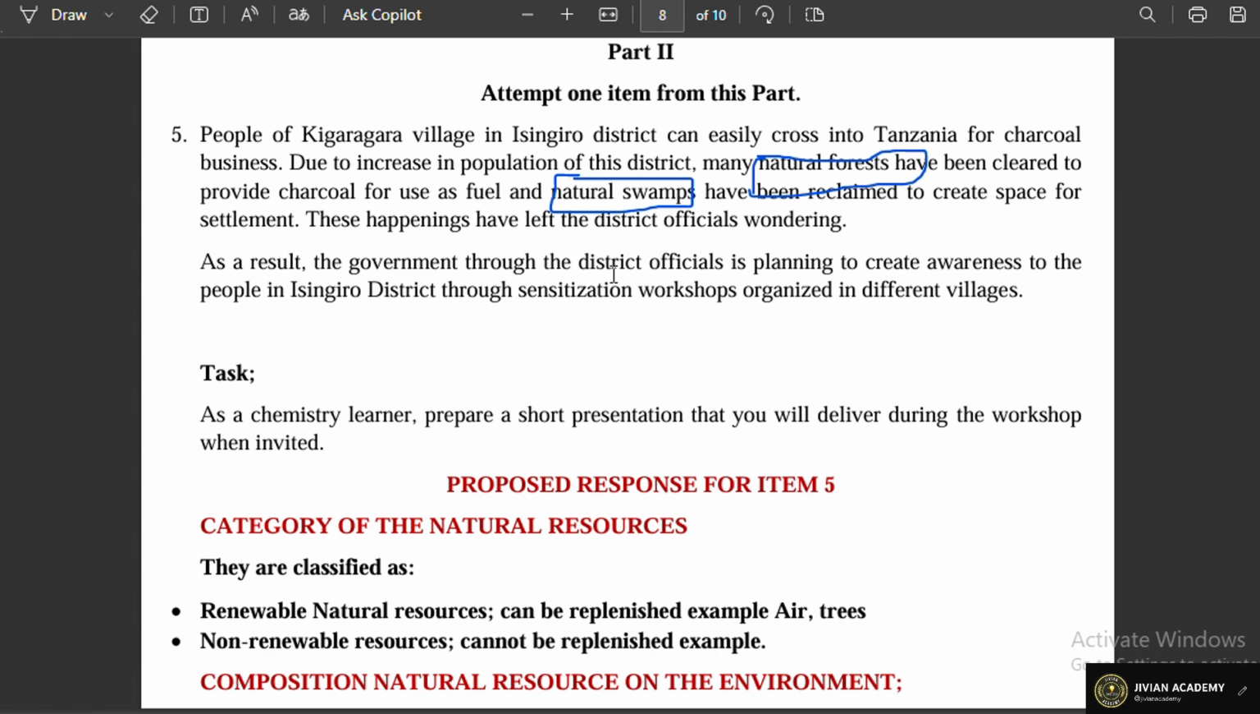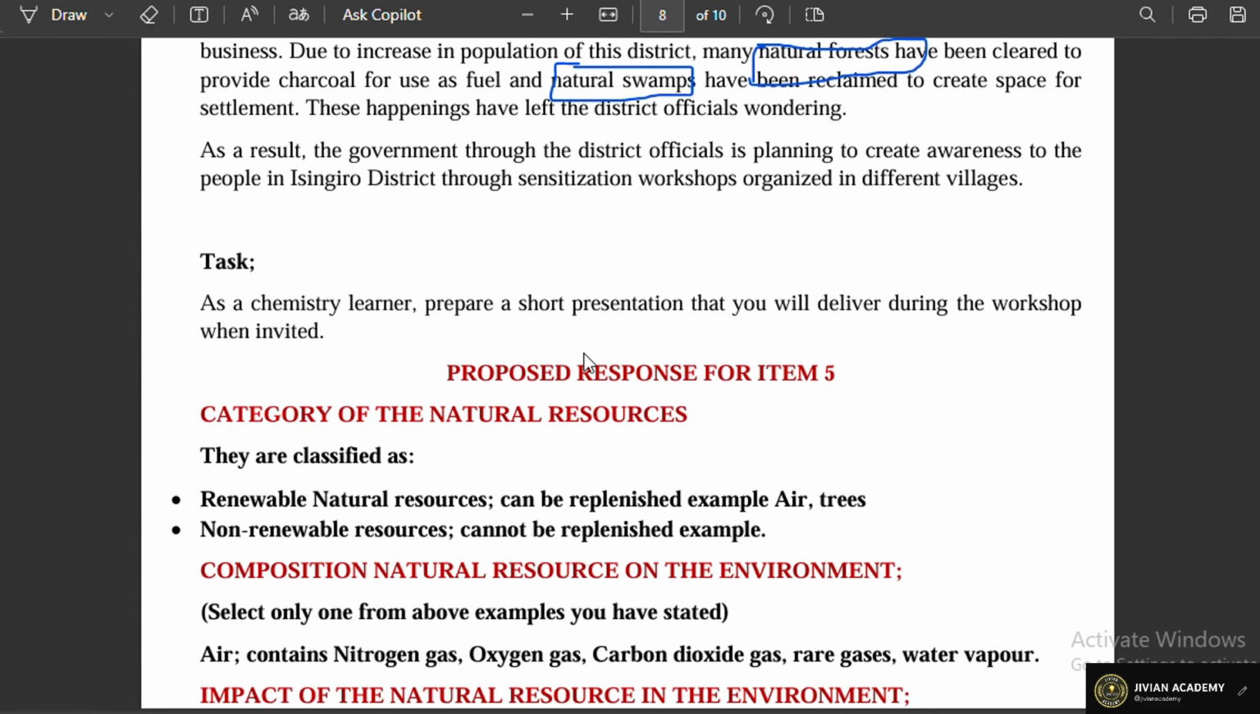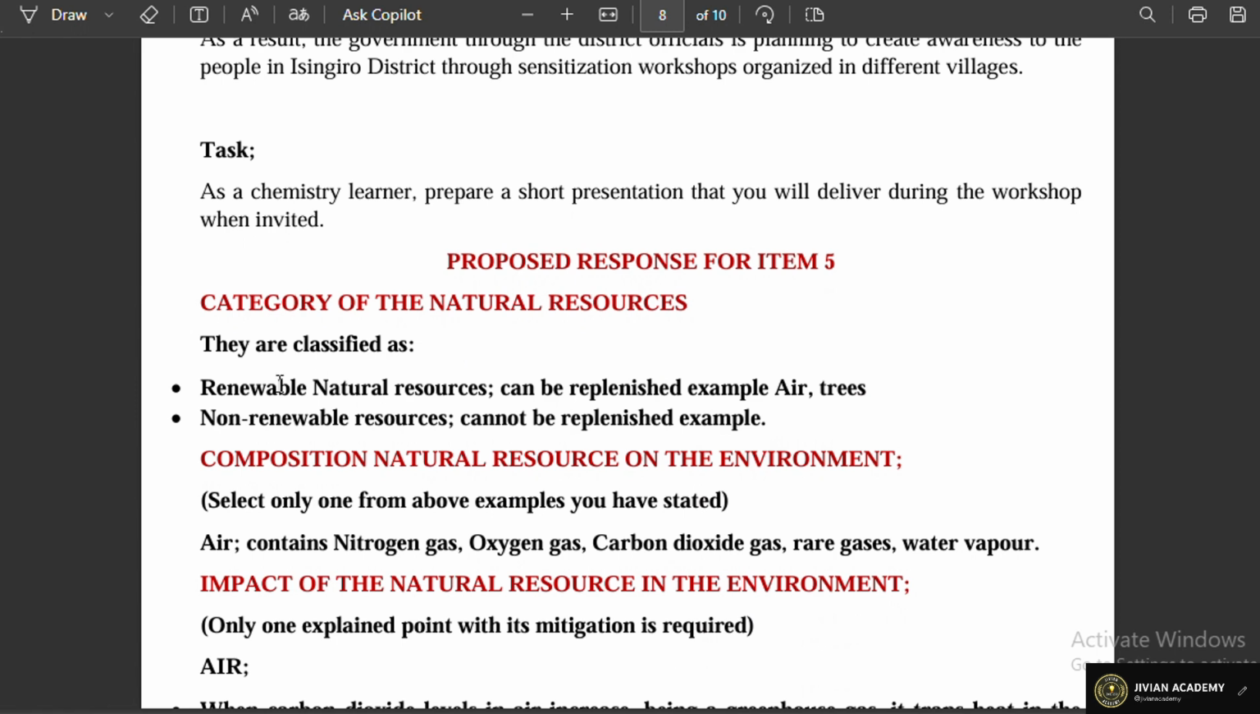And of course, you also know that for production of charcoal, there is also air which is required. So air has to also be indicated. And of course, we have the grasses as some of those resources. So we have to identify them. So we have two categories of the natural resources. We have the renewable natural resources, the ones that can be replaced when they are used up, which is air, the trees. Then we have the non-renewable resources, the ones that cannot be replaced.